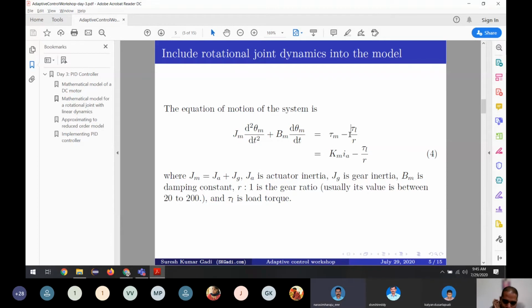So at the electrical machine output, you are saying that the load torque is negligible, right? Yes, sir. Speed will be high and torque will be low.